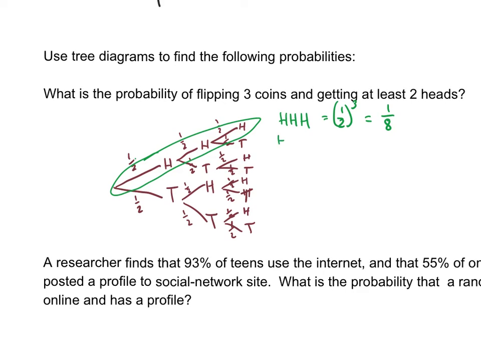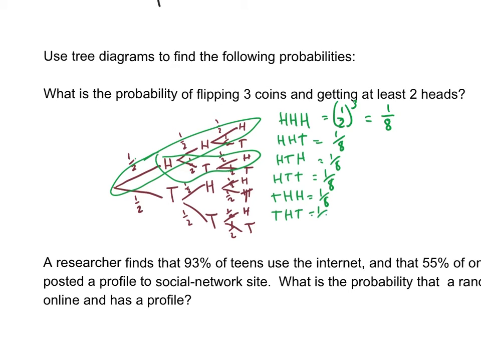This next branch is HHT, which will also have a probability of 1/8. And then HTH, that would be going this way, and that's 1/8. They don't always have to be the same. In this example, they're all basically the same. They're all 1/8. Tail head head is 1/8.